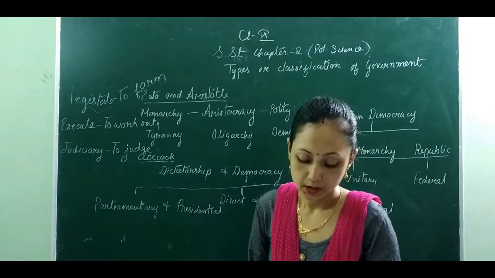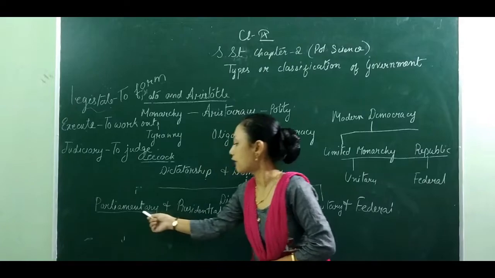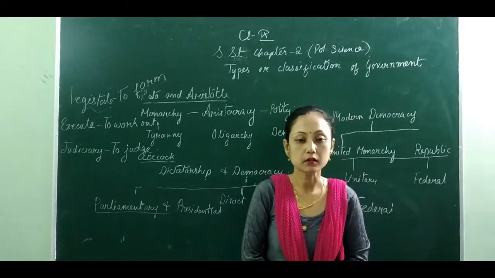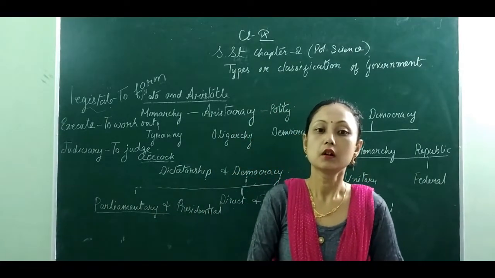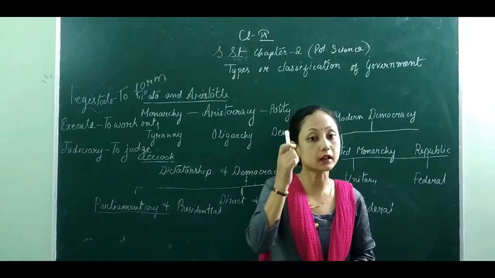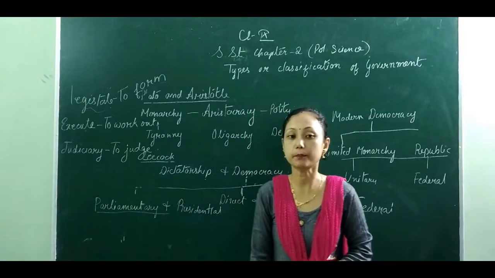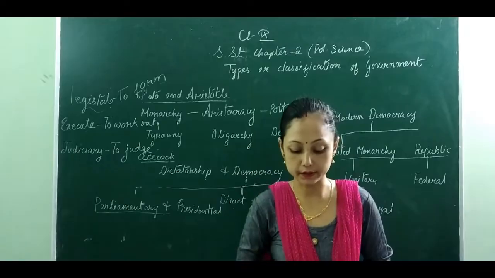Another one, we find that in a parliamentary form of government, no one gets the chance to work against other people, because they are collectively responsible to the parliament. They don't have the power to act against one another.